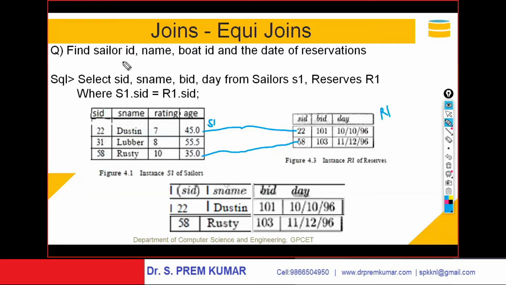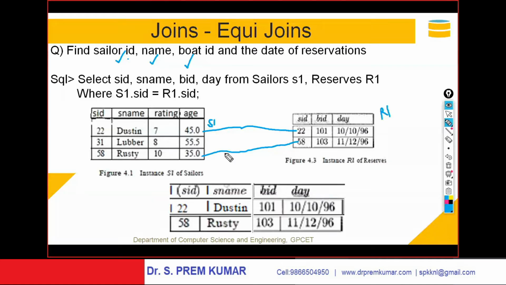You observe here I am asking for sailor ID. You get sailor ID 22 and the name is Dustin. And we are asking to display boat ID. Boat ID is in the reserves table, and the date of reservation is also there in the reserves table.